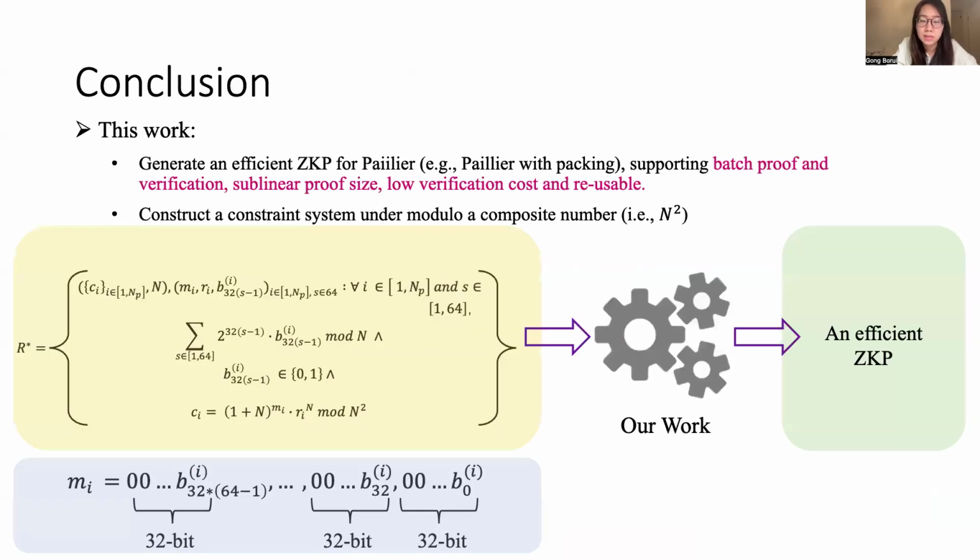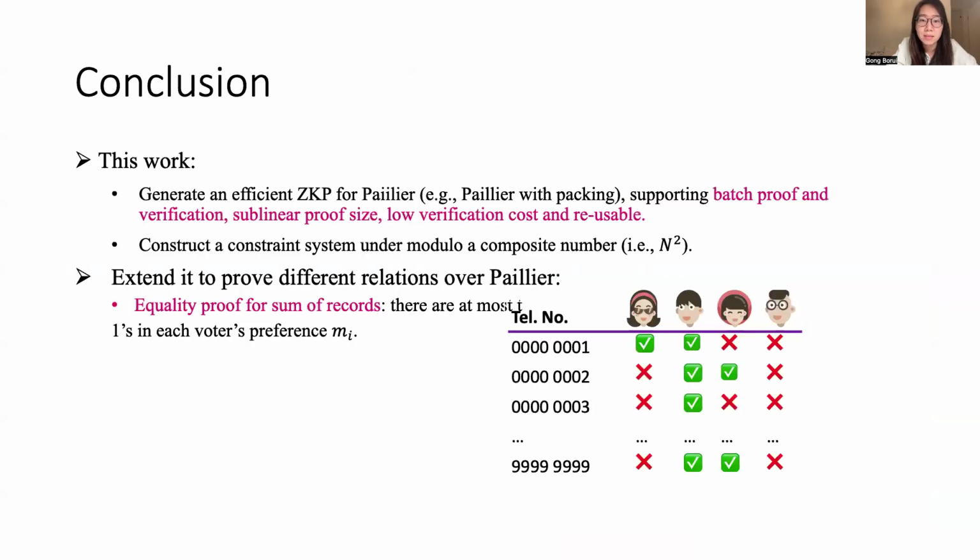In conclusion, we derive an efficient zero-knowledge proof for different structures in the Paillier system, which supports batch proof verification and achieves sublinear proof size, low verification cost, and can be reused. The core of our work is a constraint system under modular composite number, and our technique is general and can also be extended to derive different relations over Paillier.